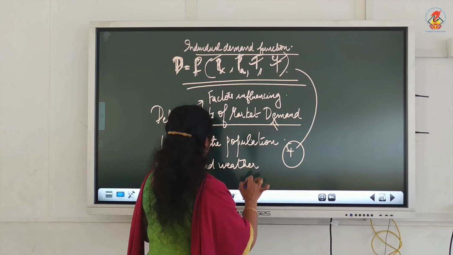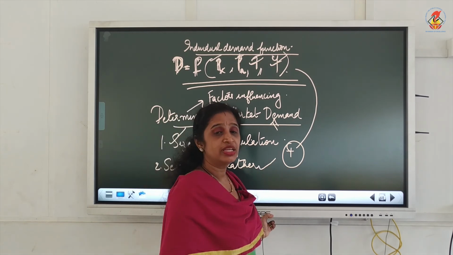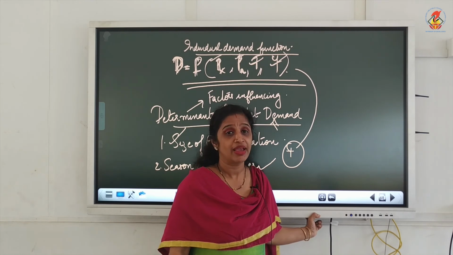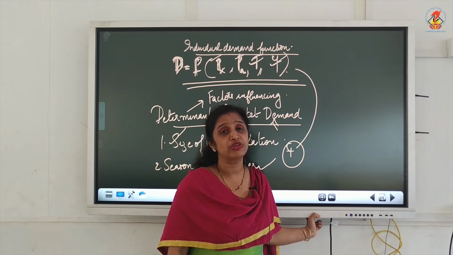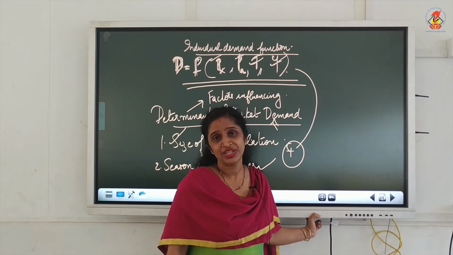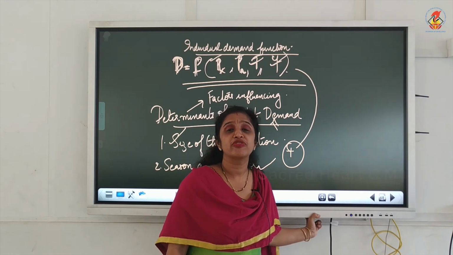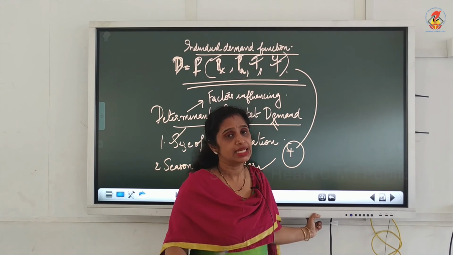Then comes the next one, season and weather. In the rainy season, demand for umbrella will increase. In the summer season, demand for cool drinks will increase. So, depending on the season and weather, the demand for certain products will increase and decrease.